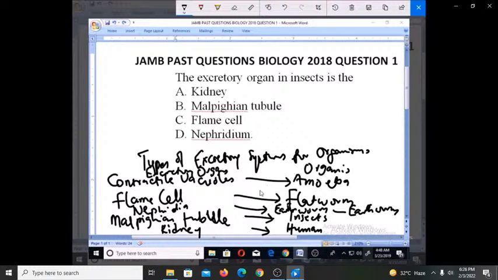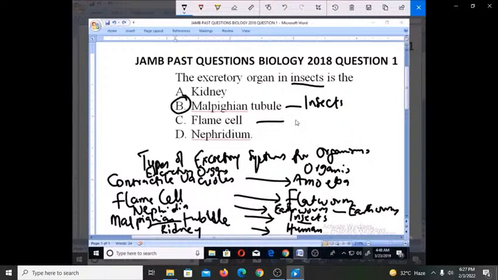So from this list, you can simply see that the excretory organ for insects is Mammalian tubule, option number B, because you can see it here. Mammalian tubule is used by insects.